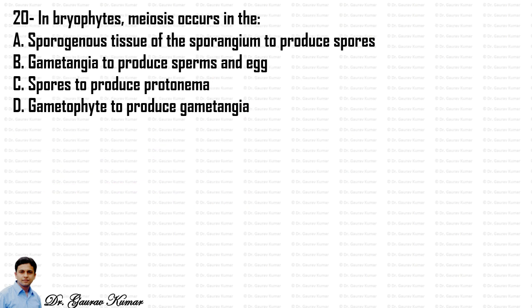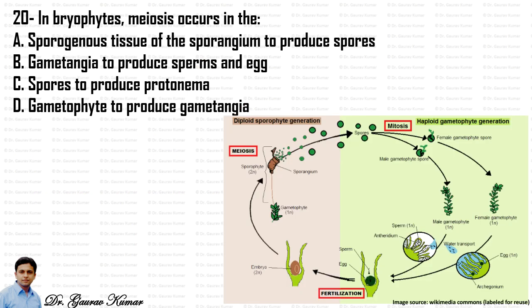Next question, in bryophyte, meiosis occurs in the. You can see the life cycle in this image of a common bryophyte, and you can easily demarcate that meiosis is occurring in the diploid sporophytic generation, and it is occurring in the sporogenous tissue of the sporangium through which spores are produced. So the sporogenous tissue of the sporangium is diploid, which forms spores after meiosis.